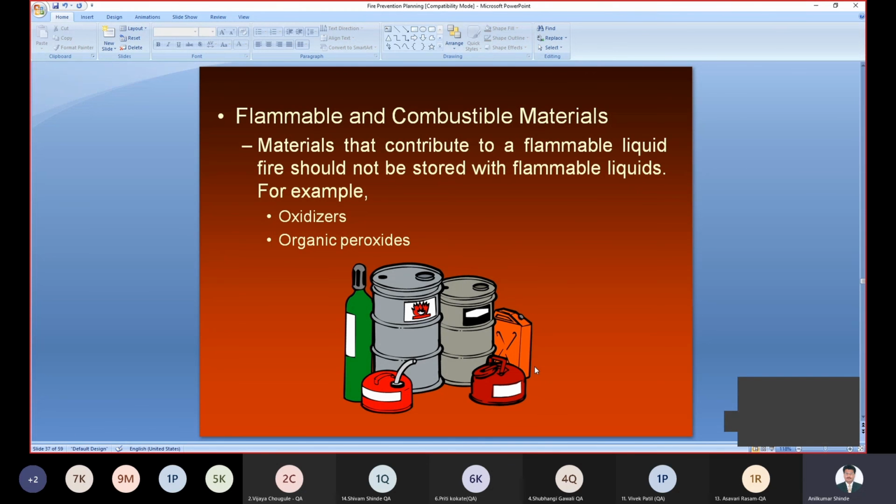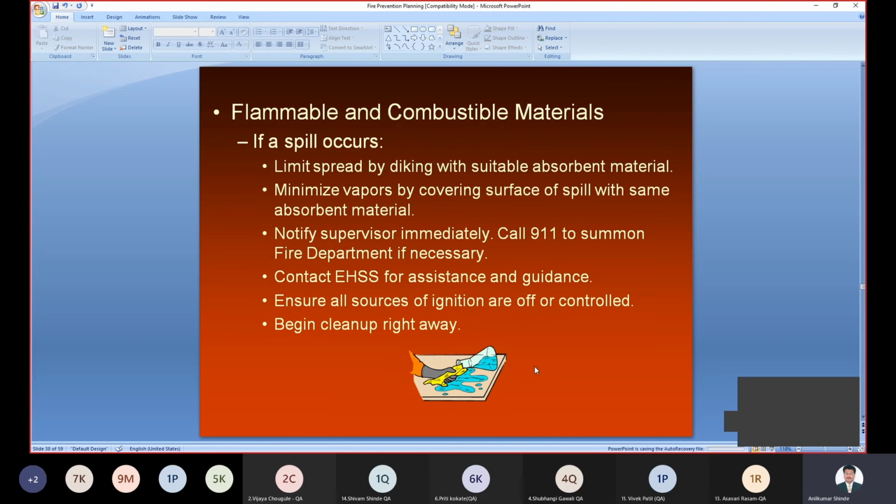So organic peroxides are there. The different flammable metals are there. So we have to keep them separately to avoid this problem. Then some of these flammable and combustible metals.